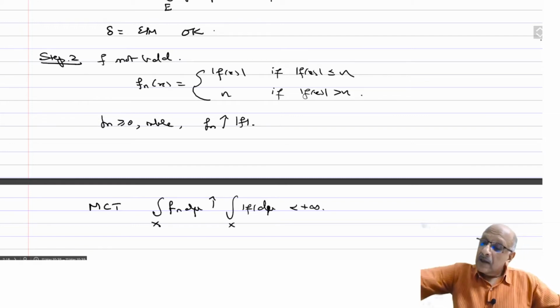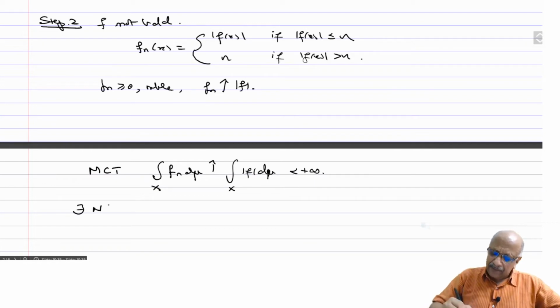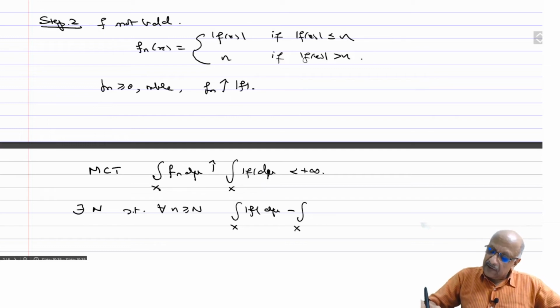Therefore, given any epsilon, there exists a capital N such that for all n greater than or equal to capital N, you have the integral over X of mod f d mu minus the integral over X of f_n d mu is less than epsilon by 2.